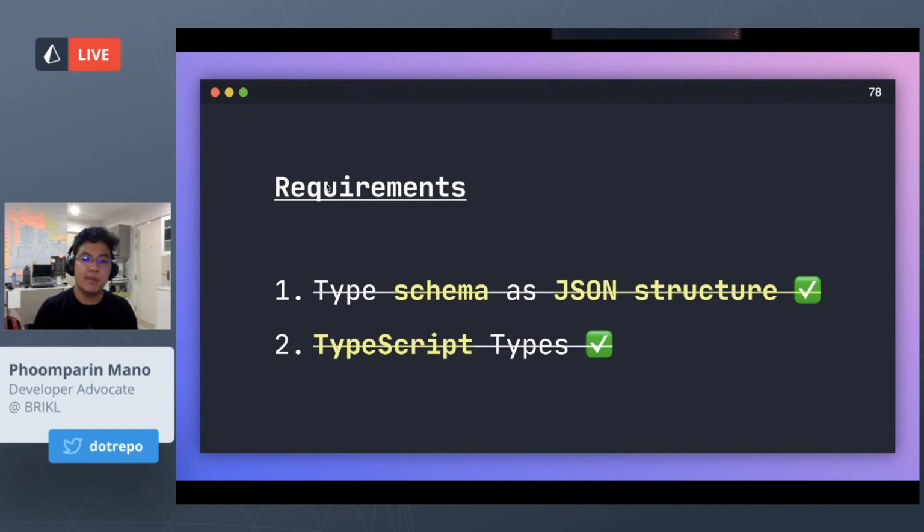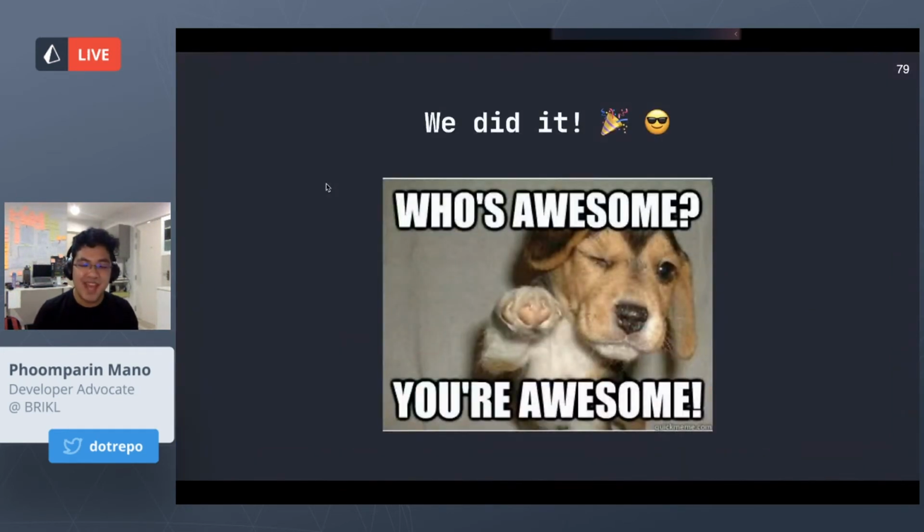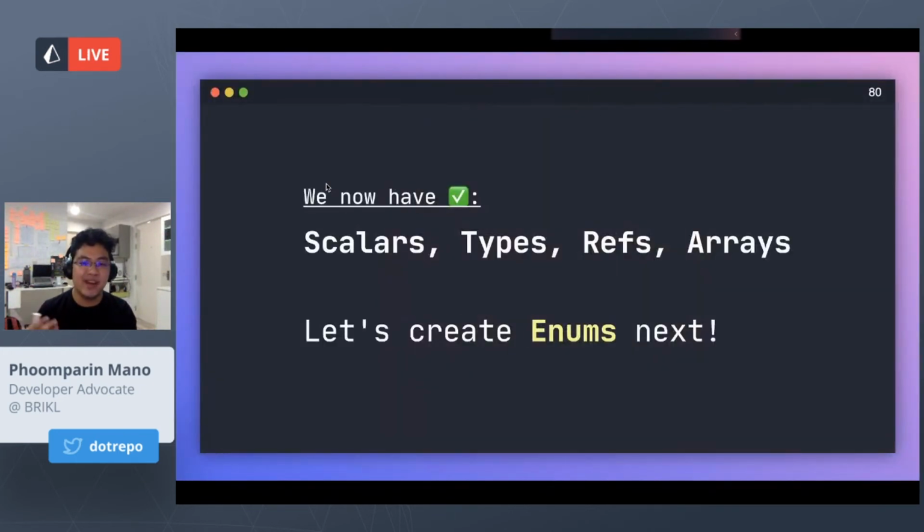The first requirement is for the schema to be typed as a JSON structure. And we can solve that pretty easily by constructing an object. And second is building the TypeScript type to use in our resolver. And that can be done pretty easily by using conditional types and recursively mapped types. Okay, and that's what we did. So we did it. And let's do some more practice.